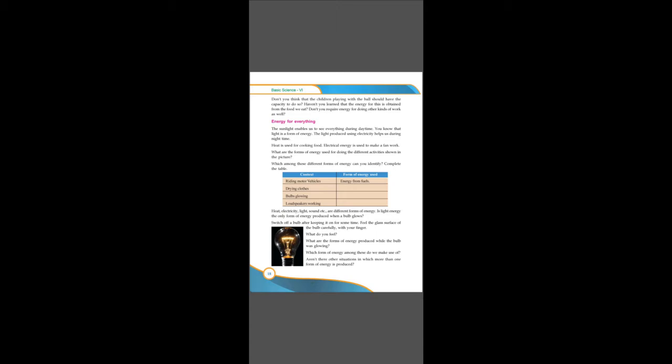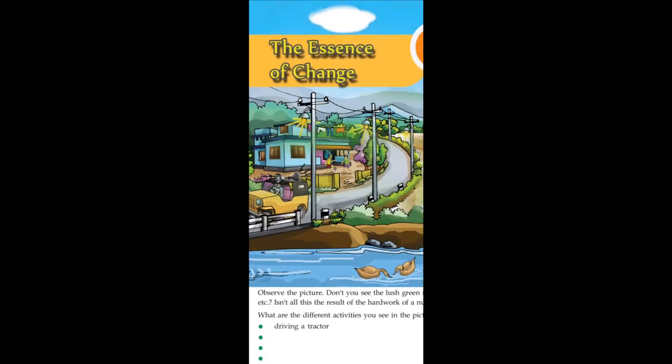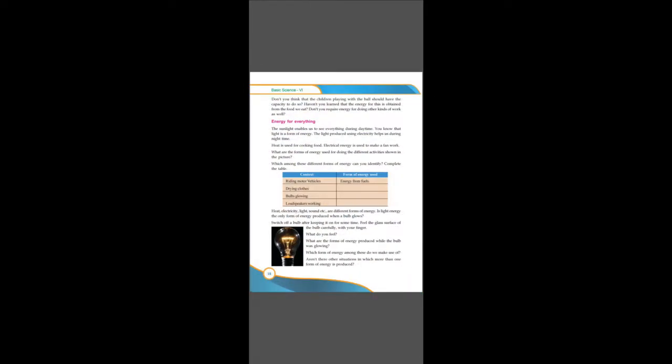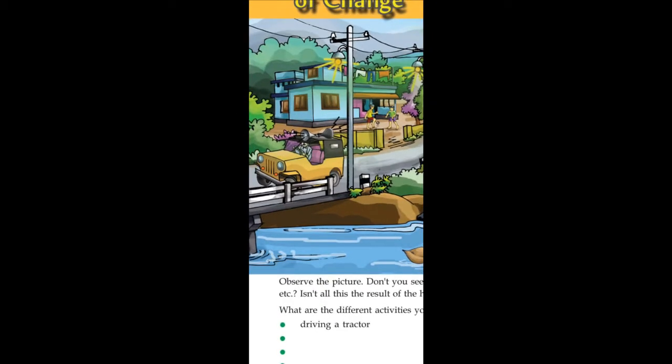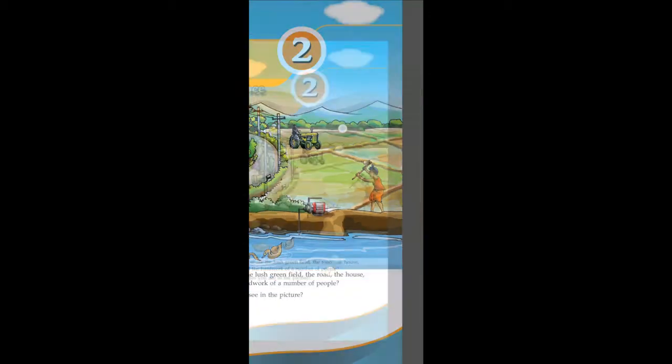Bulbs glowing. In the case of bulbs, just like the bulbs of the street light, for them to glow we require electricity, so electrical energy. Loudspeakers working. Here you can see the loudspeakers are working. They are actually working by using some batteries, right? So loudspeakers working, they require energy from batteries. Again, it is electrical energy. Here, heat, electricity, light, sound, etc. are different forms of energy.